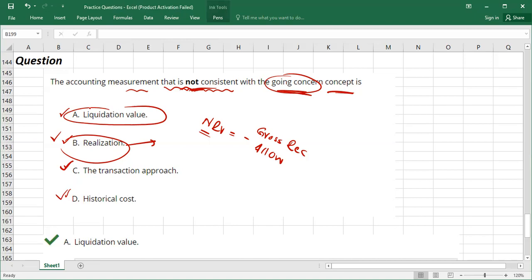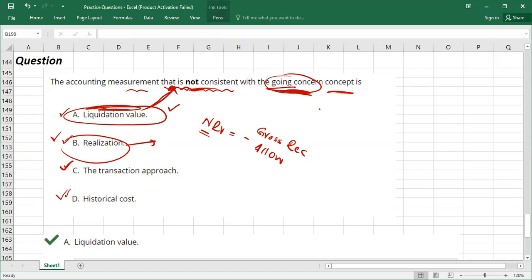But when we prepare our financial statements and assume our business is a going concern, we never use liquidation value. What is liquidation value? You should understand. Actually, this is the answer to the question, because liquidation value is not consistent with the going concern concept. Going concern assumes our business will continue in the foreseeable future.